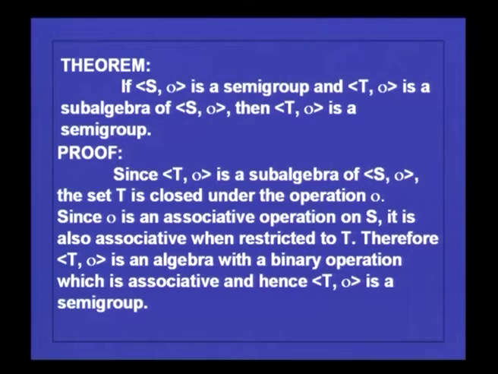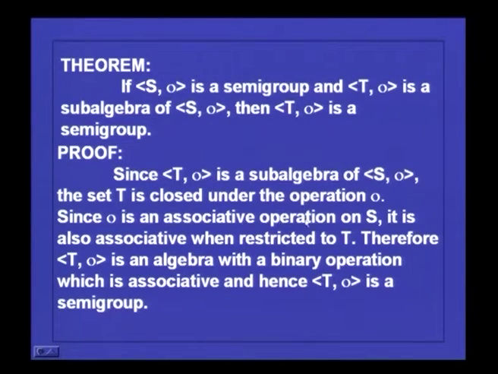Now, if S dot is a semigroup and T dot is a subalgebra of this, then T dot is also a semigroup. When do you say that something is a subalgebra? The closure property should hold, isn't it? So, T dot is a subalgebra of S dot. The set T is closed under the operation dot.